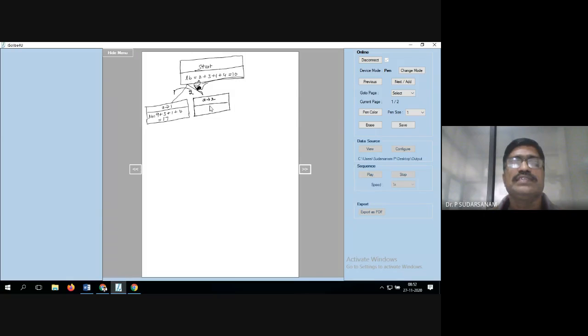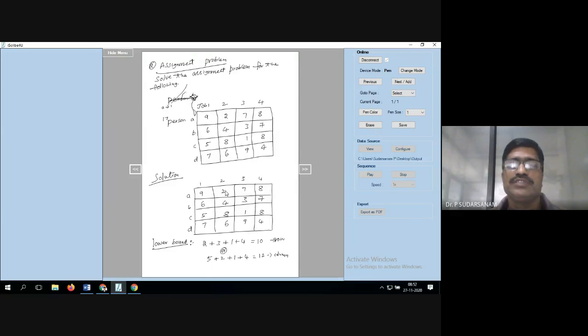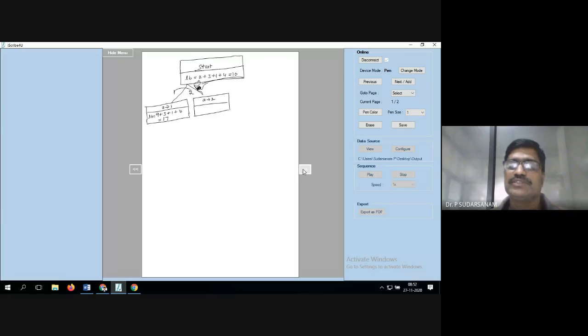Now a is equal to 2, what is the first row minimum? 2, sir. Yeah, a is equal to 2 means this one, so this value only. What is the value? 2 only, sir. So now write 2. Next 3 as it is, next 1 as it is, and 4 as it is.